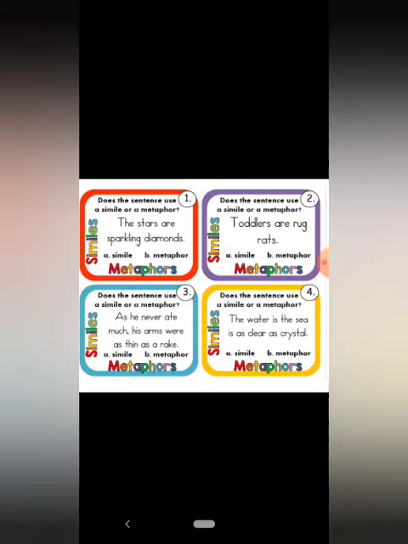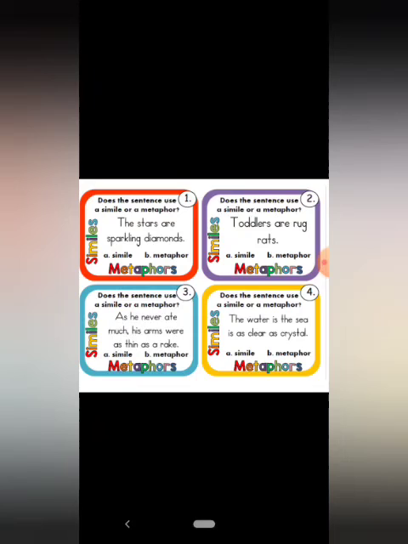Yes, it is a metaphor because the indirect comparison is made between stars and diamonds because both of them shine brightly. Toddlers are rug rats. Yes, it is again a metaphor. The toddlers, they keep on moving here and there like little rats. The third one, as he never ate much, his arms were as thin as a rake.